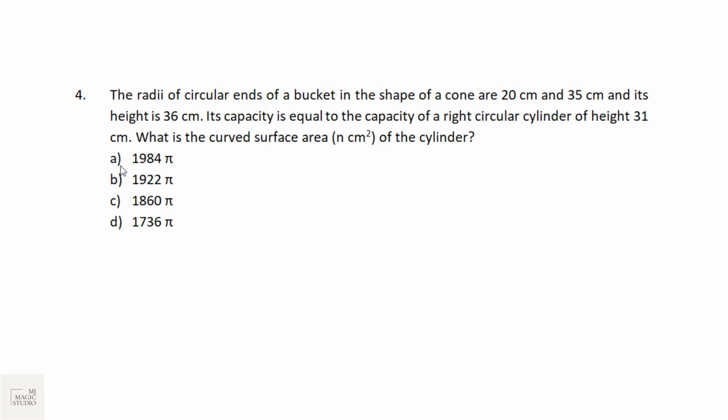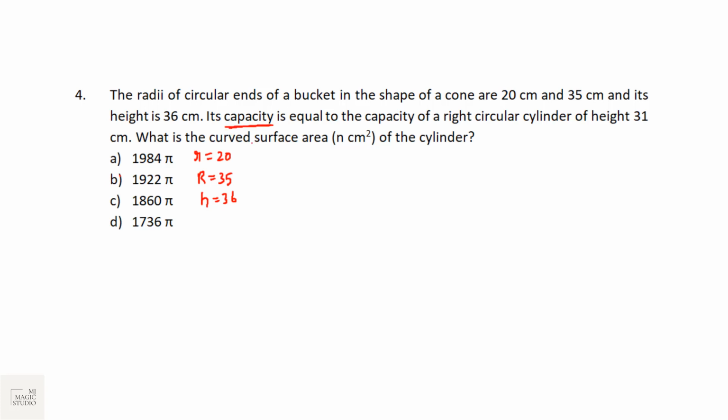So what we have? The radii of the circular ends of a bucket in the shape of a cone, that is a frustum, are 20 centimeter and 35 centimeter. Small r is 20, capital R is 35. And its height is 36. Its capacity is equal to the capacity of a right circular cylinder.